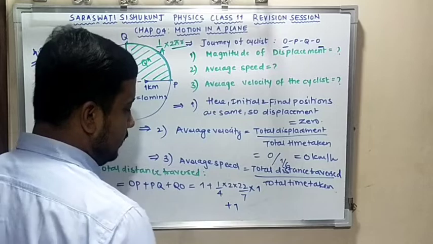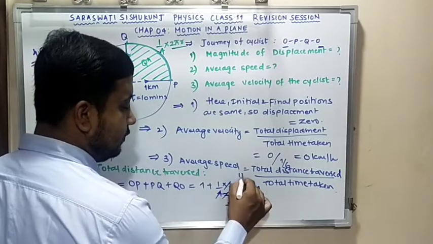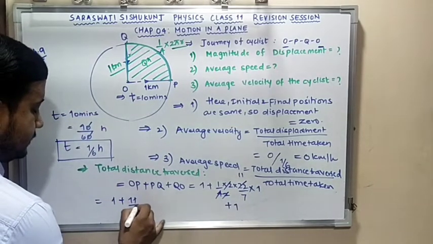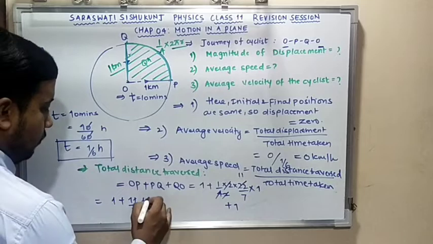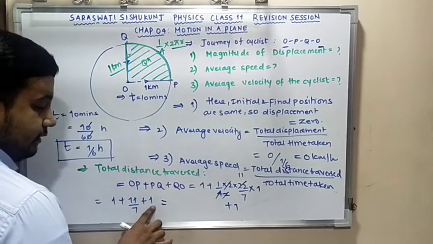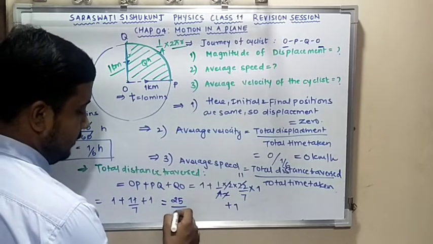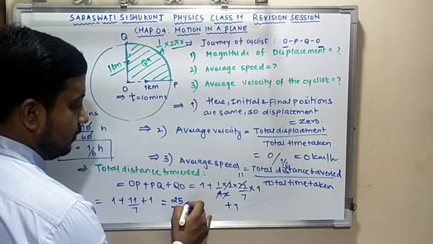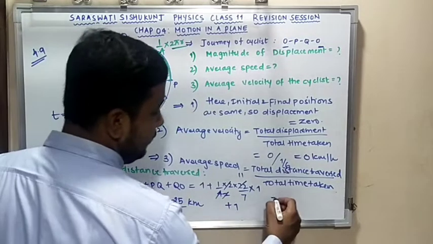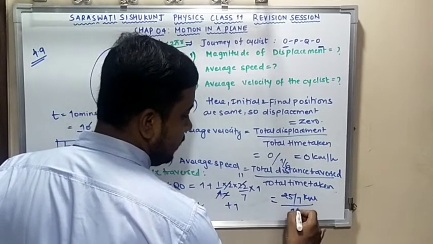So this is 2 2s are, yes or no? This is 11s are. So my answer is 1 plus 11/7 plus 1, that is 7 plus 11 plus 7, 25/7. Unit will be kilometers. Very good. Now you can put here 25/7 kilometers, and time is 1/6 hours.